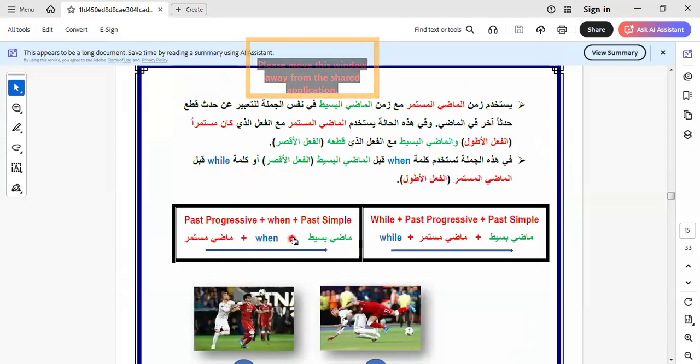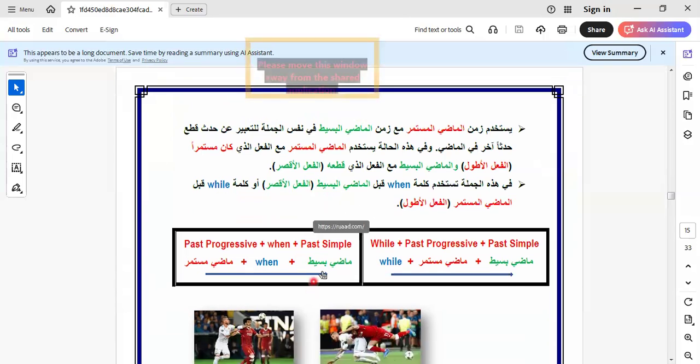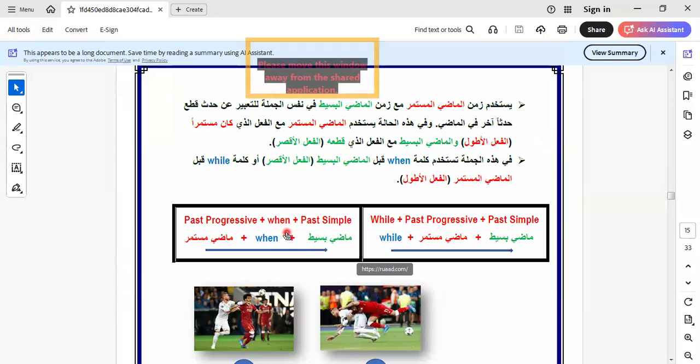So this is the use of the past continuous tense. Now we have the keywords that refer to this tense. When we use while, in this sentence we use the past continuous and the past simple. When I write while, the verb that comes after while will be in the past progressive or past continuous: was, were plus the verb plus ing. The verb in the next part will be in the past simple.